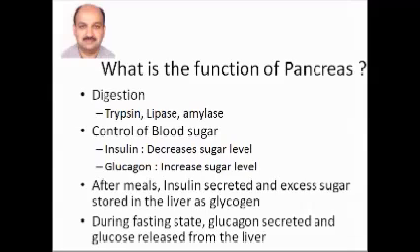We do not eat all the time. We eat, say, in the morning and we have dinner in the night. During this period, when we are not actively consuming food, the blood glucose has to be maintained. And as the blood glucose level starts dropping, the pancreas will secrete another hormone, that is glucagon, which will convert glycogen in the liver to glucose, and this will help us in maintaining our blood glucose level.